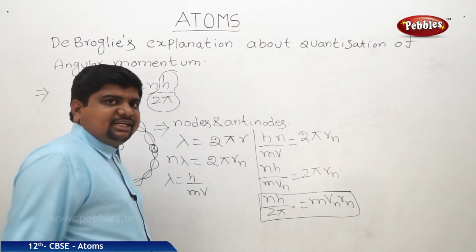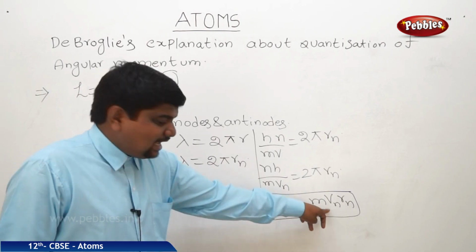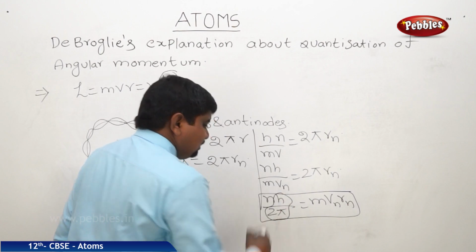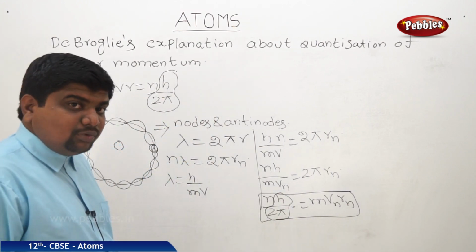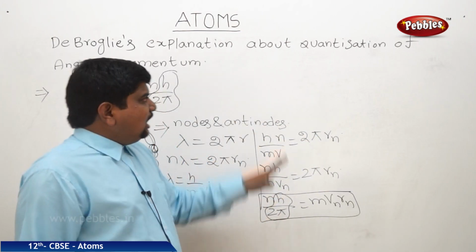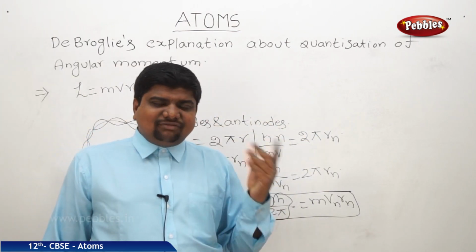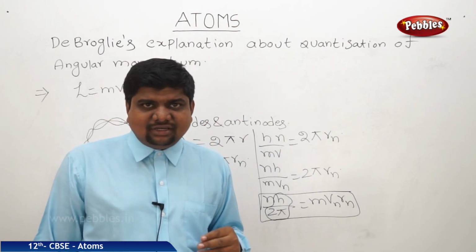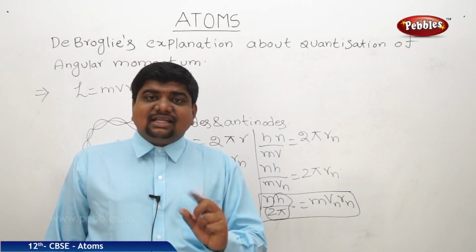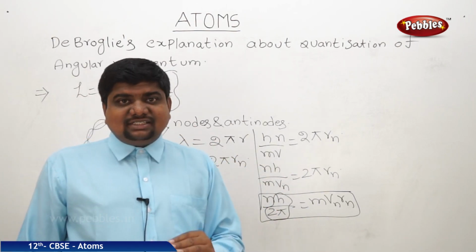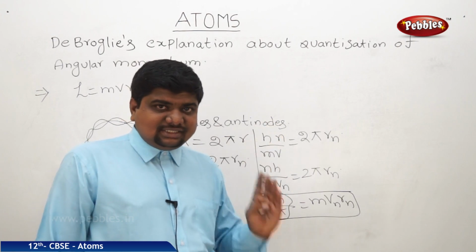So this is the correct explanation of the quantization of the angular momentum within the integral multiples of h by 2 pi. This explanation was given by de Broglie. Though this is proved, having these many applications and finding these many energies from one transition level to another transition level, still Bohr's model has some limitations. Now we are going to see those limitations and we are concluding this lesson.